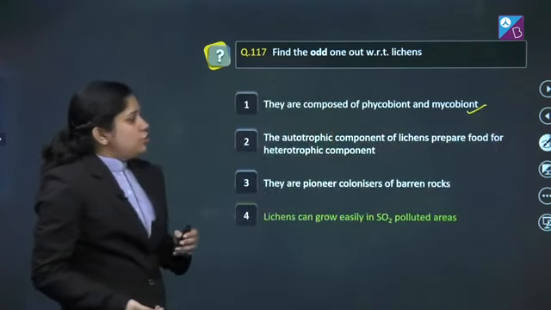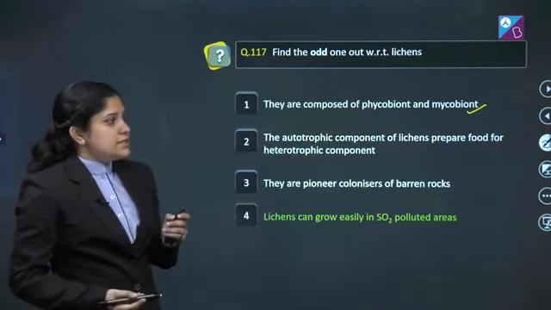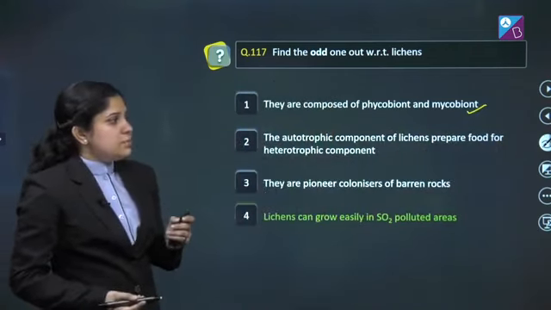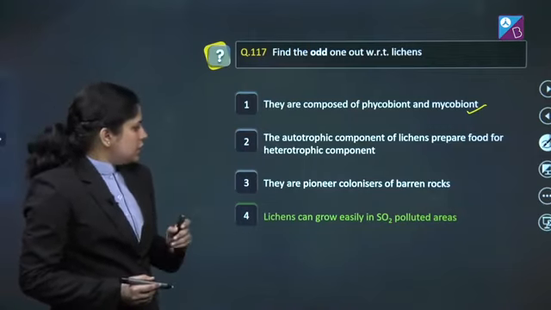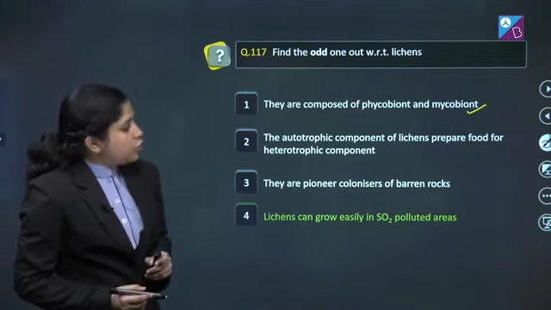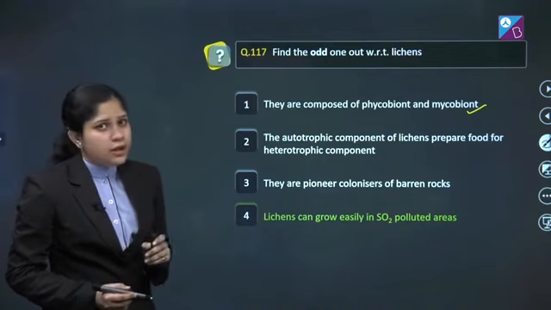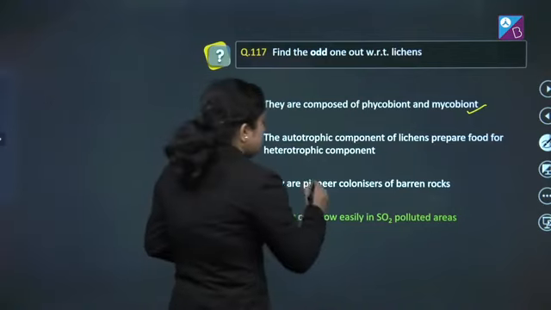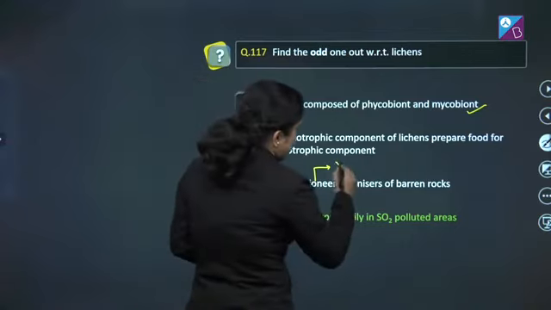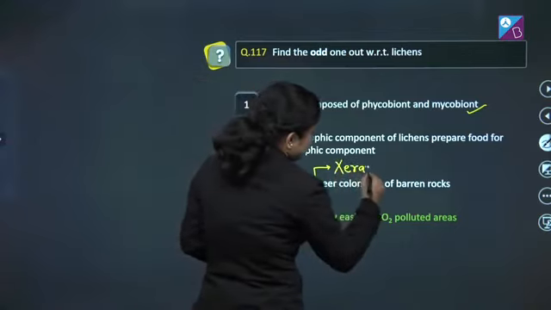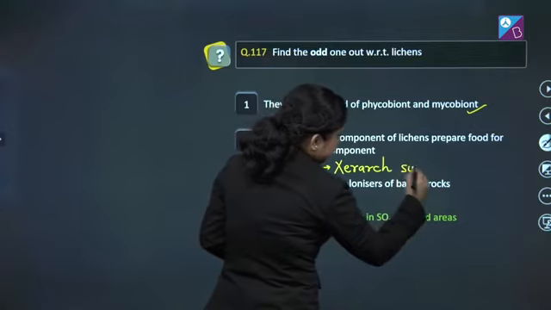Second, the autotrophic component of lichens prepare food for heterotrophic component. Here, autotrophic component is alga and heterotrophic component is fungi. Third, they are pioneer colonizers of barren rock. Absolutely correct. They form the pioneer community in xerarch succession.